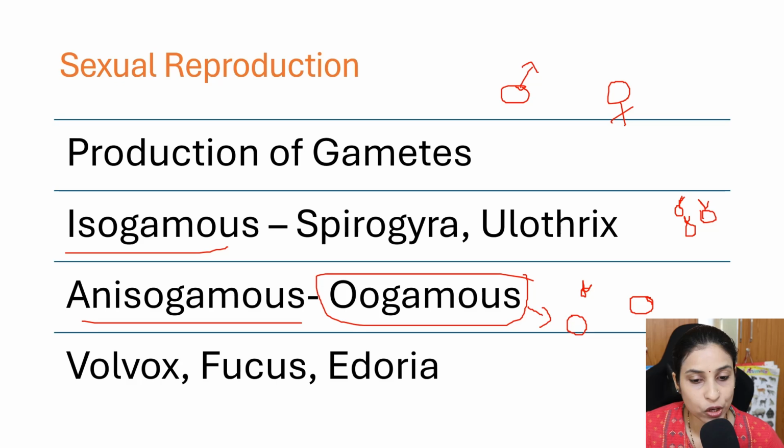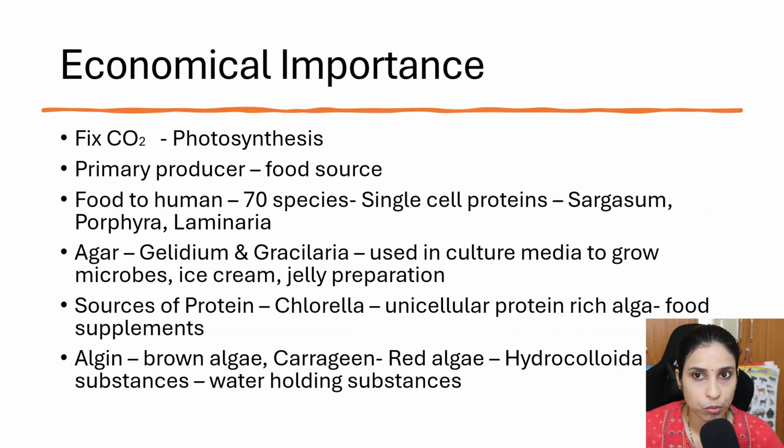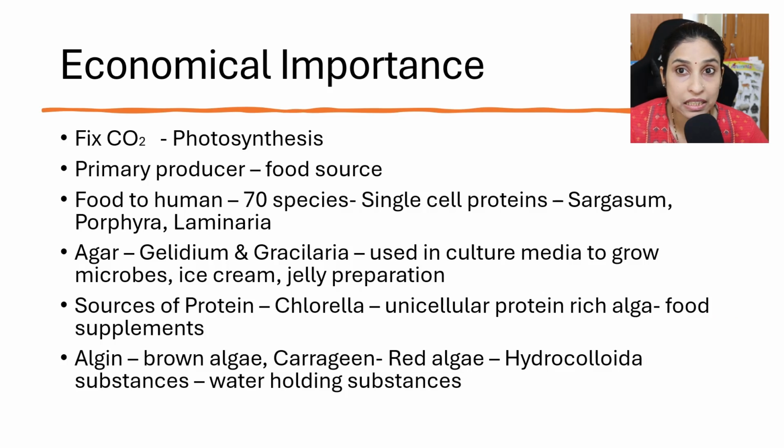Let's move to the economic importance. What is the importance of these algae? Why are they important in the ecosystem? First point: they fix carbon dioxide by the process of photosynthesis. They produce oxygen and consume carbon dioxide, because they are all autotrophic and produce their own food, so they become primary producers.